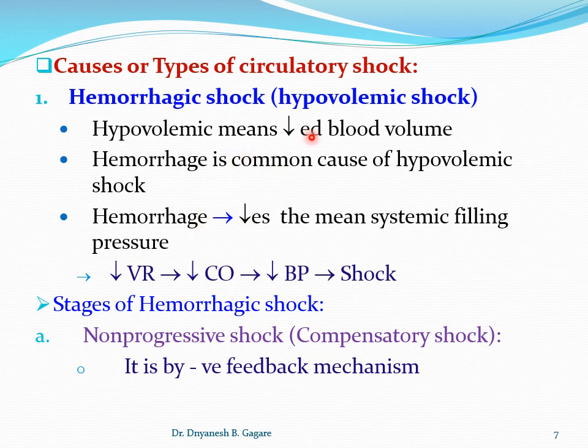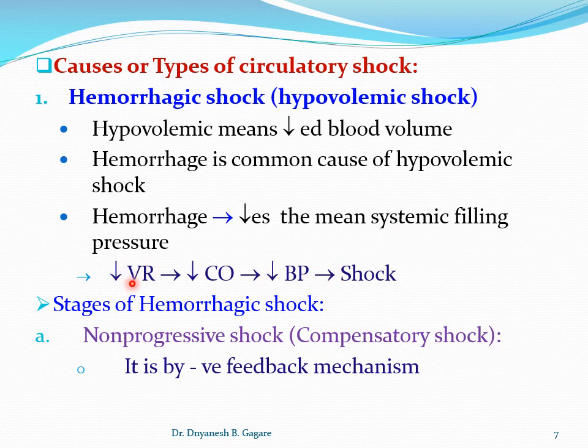This hemorrhage decreases the mean systemic filling pressure.